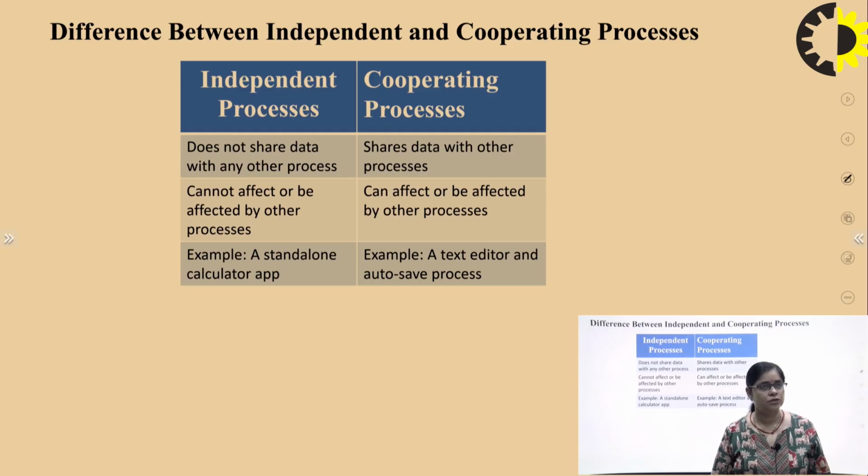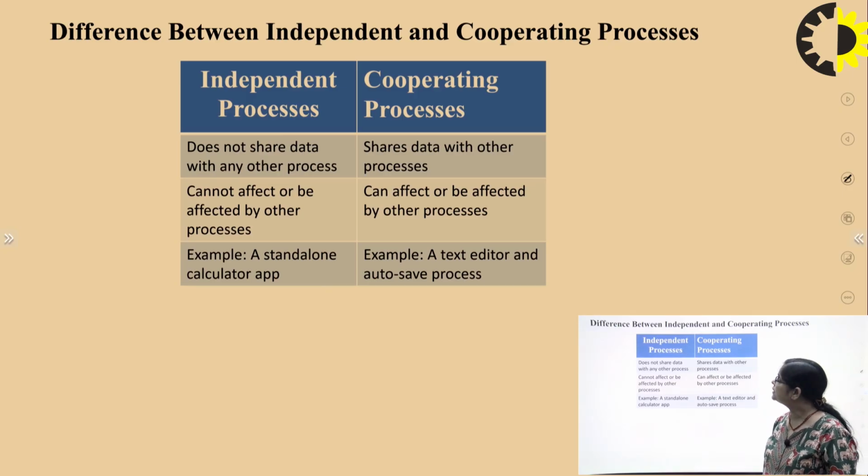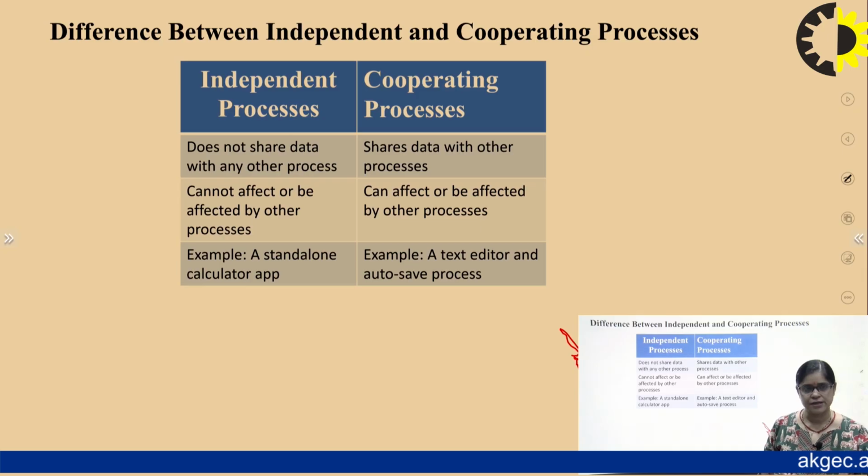While an independent process does not share data with any other process. A cooperating process can affect or be affected by other processes, while independent processes don't share data, so they are not affected by other processes. As an example of a cooperating process, a text editor and an autosave process share the data. While a standalone calculator app does not share data with any other process, so it is an independent process.